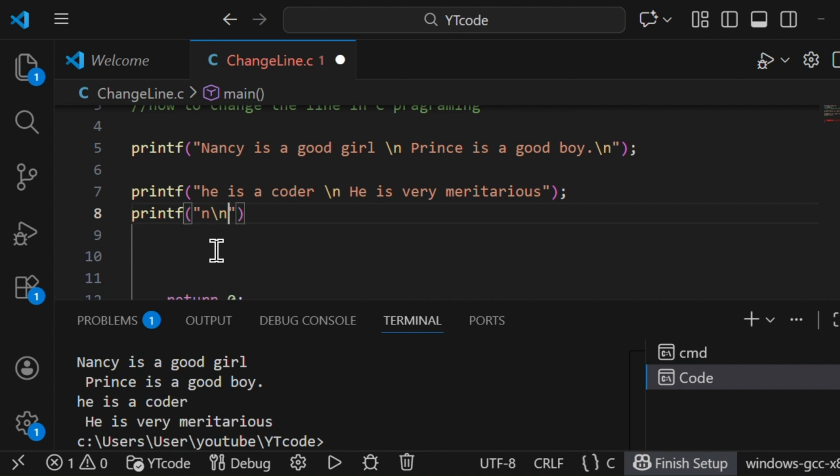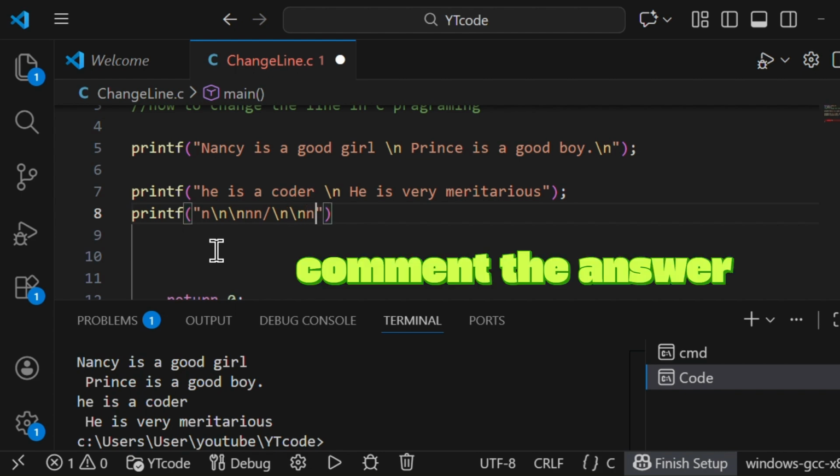\n again, \n, \n, and I shall not run the last line.